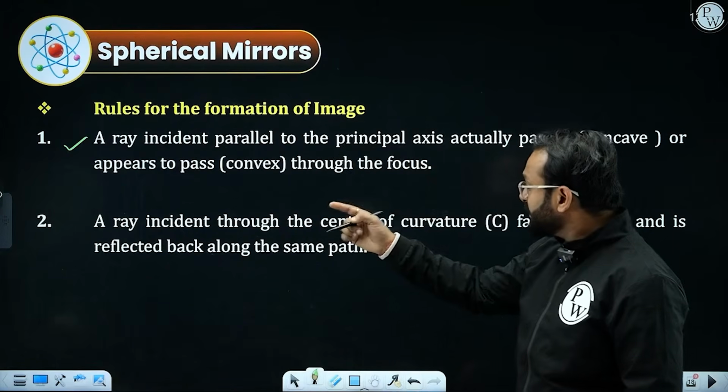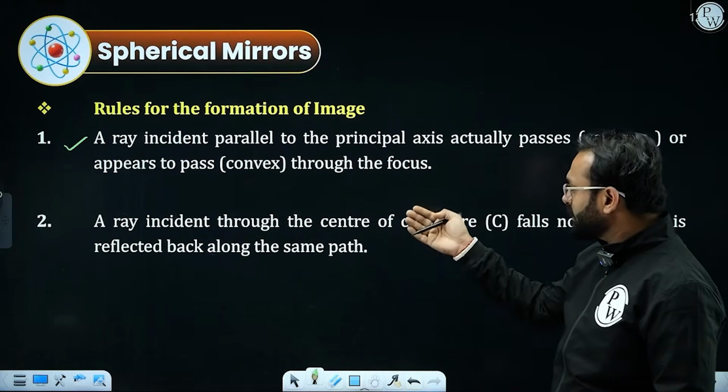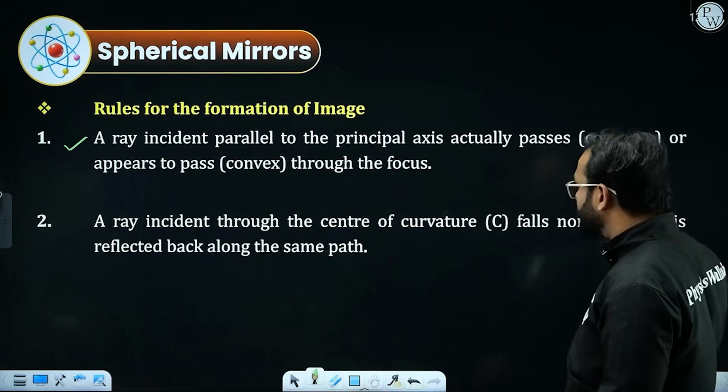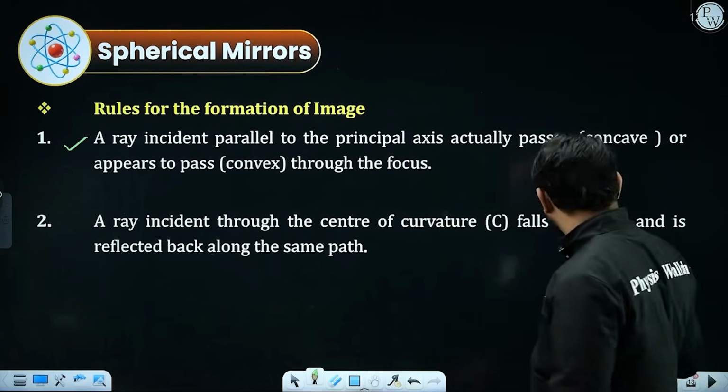Second rule, an incident ray through the center of curvature falls normally and is reflected back along the same path.